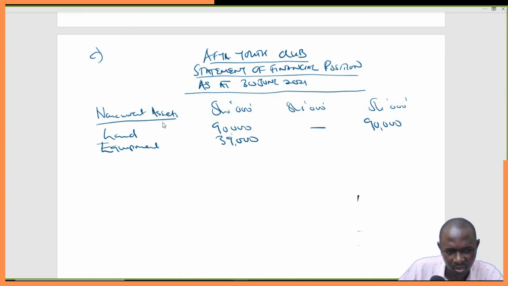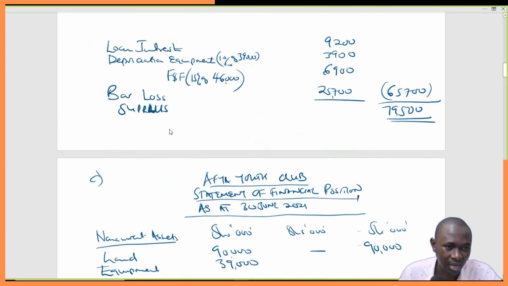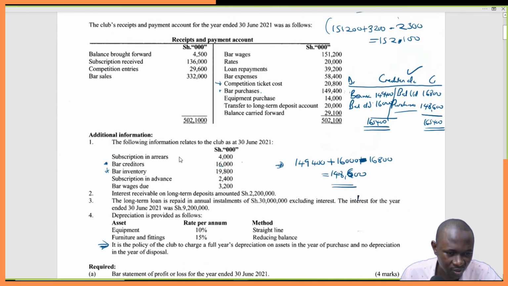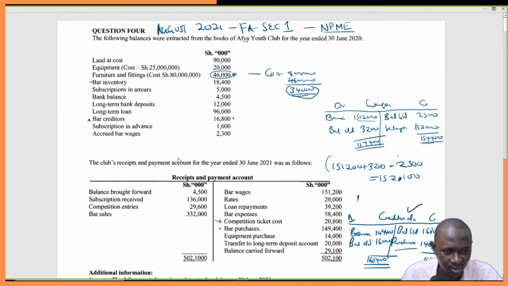39,000. And then the accumulated depreciation. Remember this was quite challenging, but now it's not challenging anymore. The cost was 25,000. This is the net book value. It means it had depreciated by only how much? 5,000 shillings. It had depreciated by 5,000. This is 25,000, the cost, minus the written down value currently. So the accumulated depreciation so far was 5,000.